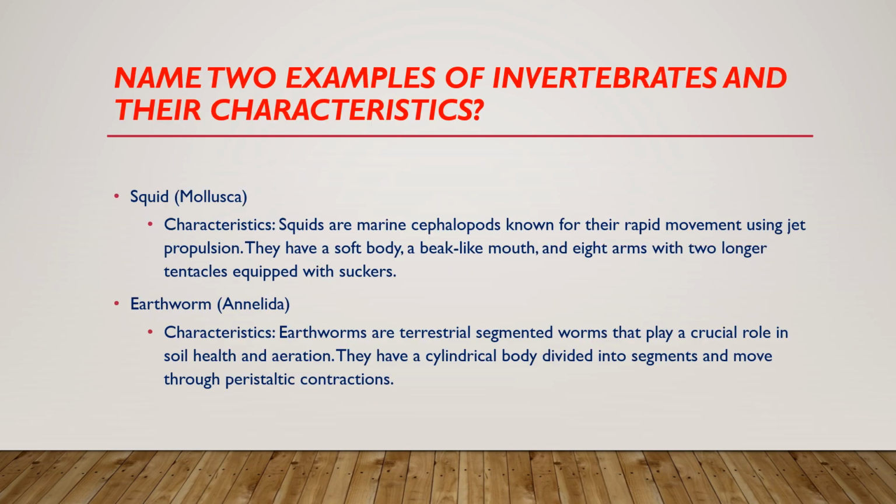Name two examples of invertebrates and their characteristics. Squid. Squids are marine cephalopods known for their rapid movement using jet propulsion. They have a soft body, a beak-like mouth, and 8 arms with 2 longer tentacles equipped with suckers. Earthworm. Earthworms are terrestrial segmented worms that play a crucial role in soil health and aeration. They have a cylindrical body divided into segments and move through peristaltic contractions.